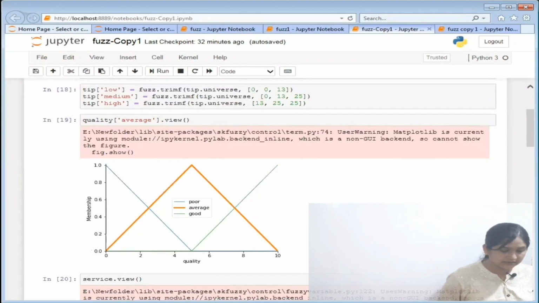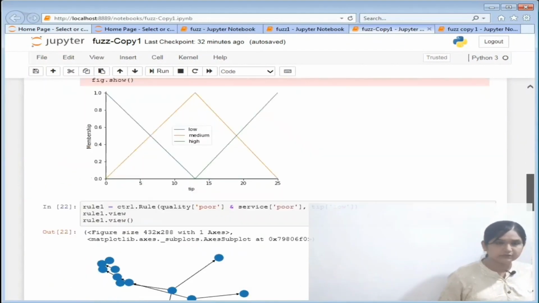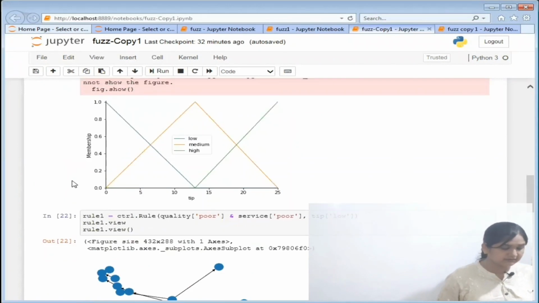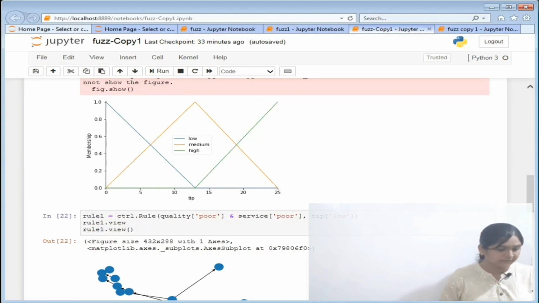So you can see the membership function of tip. For the low region it is starting from 0, and its high value is 1, and the last value is 13. So its starting value is 0, its peak is also at 0 on the x-axis, and the last value is 13, so it is 0 0 13.